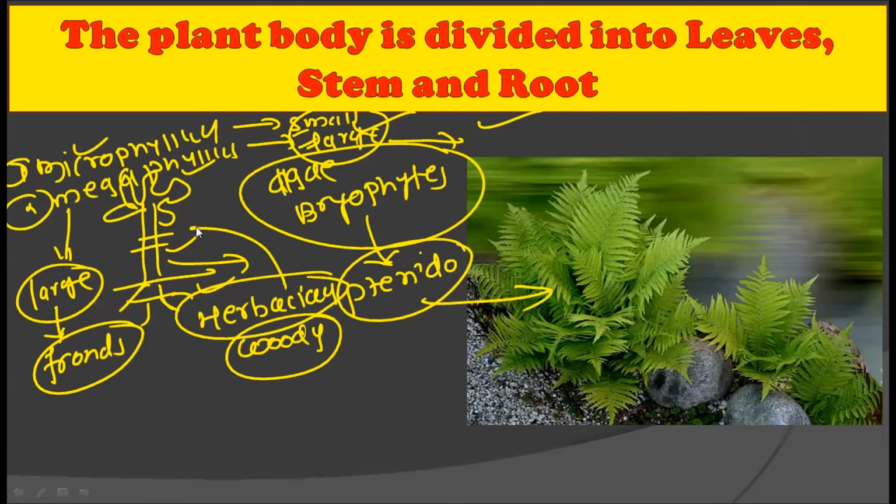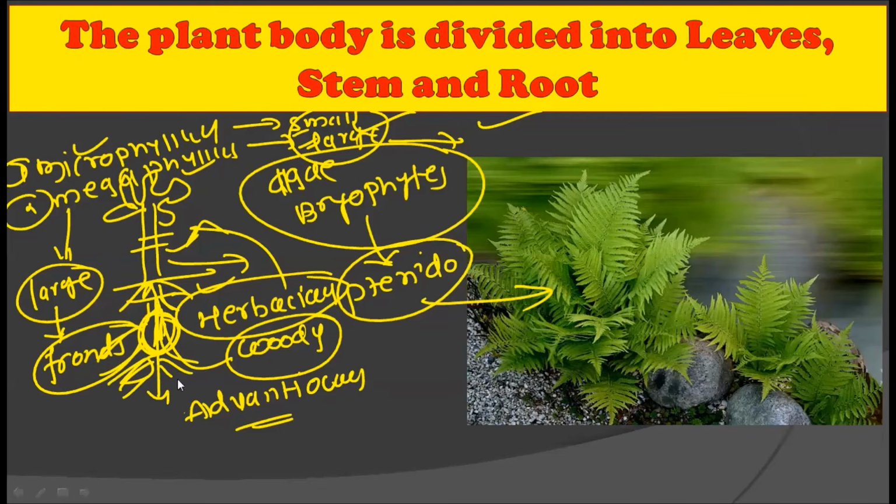That is, it may be herbaceous, that is green and delicate, while it may be woody, that is without the green color and strong. Both types of stems are found in the pteridophytes. While the roots are adventitious type of roots. The main root is very short-lived, but the adventitious roots keep growing from the plants.